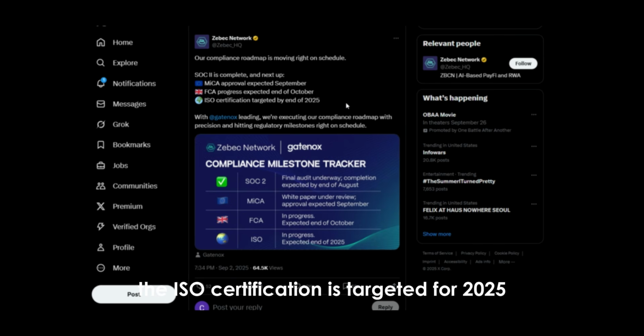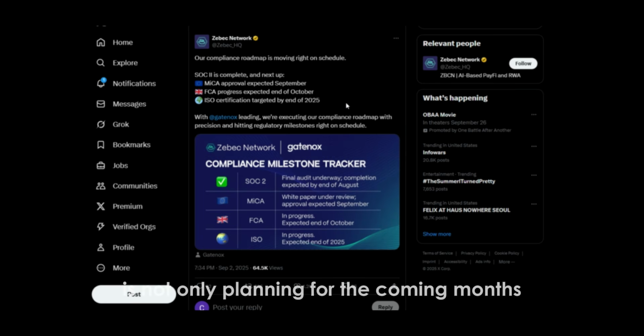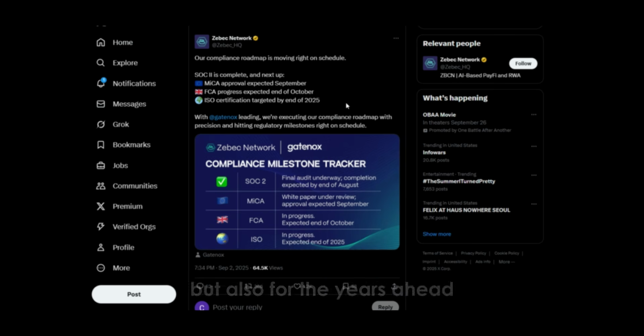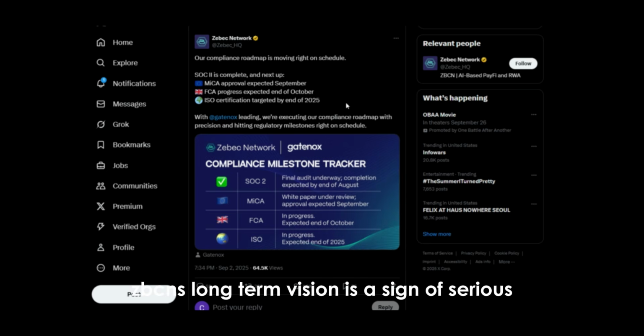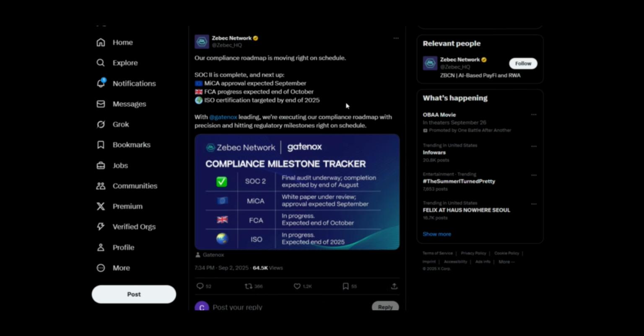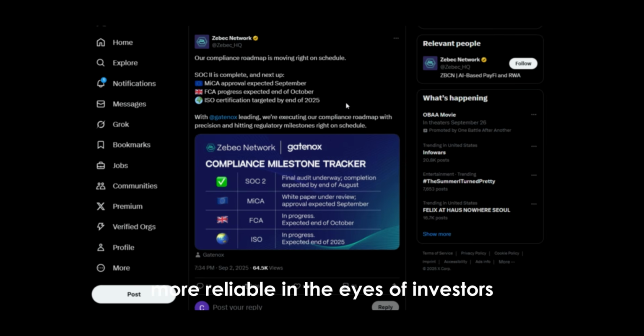The ISO certification is targeted for 2025. This shows that Zbcn is not only planning for the coming months, but also for the years ahead. While many crypto projects focus only on short-term goals, Zbcn's long-term vision is a sign of serious institutionalization. This vision makes the project appear more reliable in the eyes of investors because projects with long-term planning generally have a lower probability of failure.